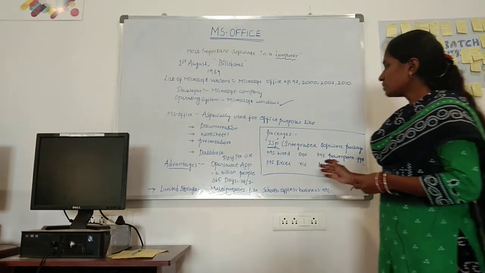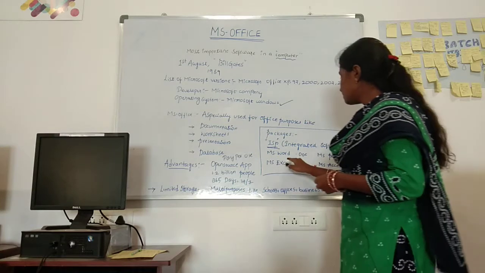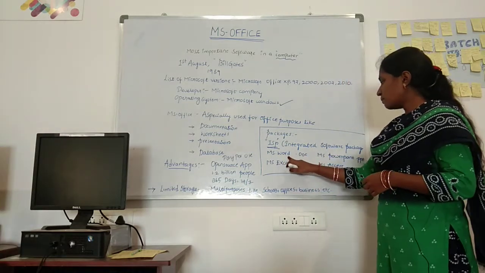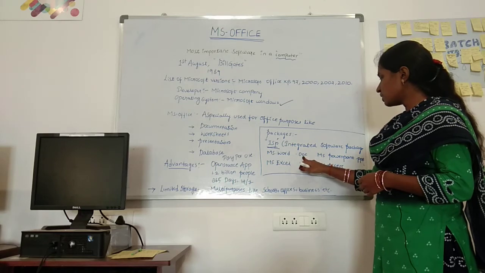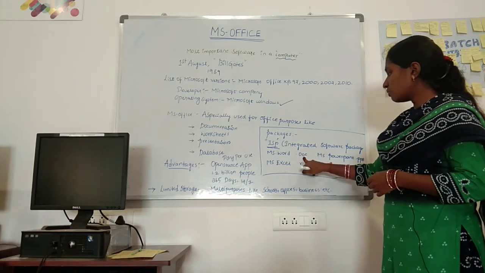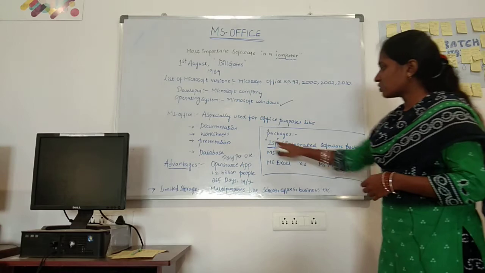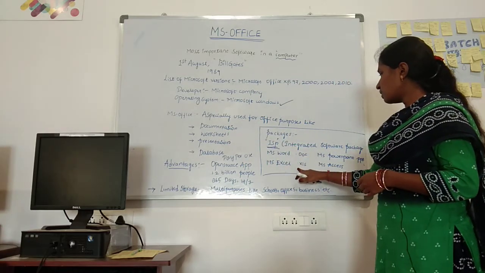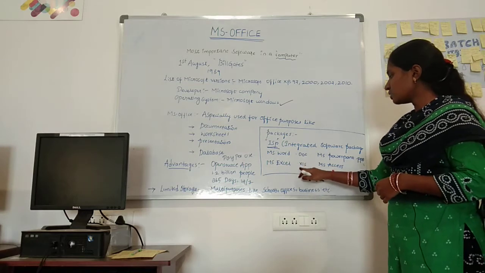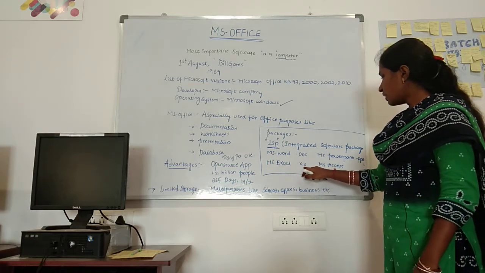Next, the file format and extension for MS Word is .doc. DOC means documentation. Next, MS Excel: the file format and extension for MS Excel is .xls.